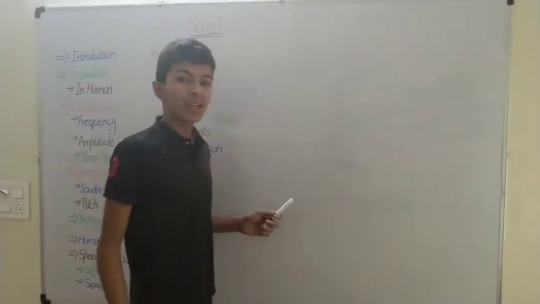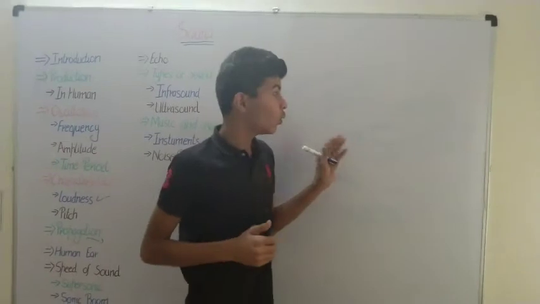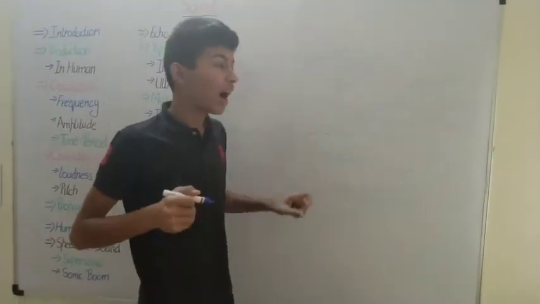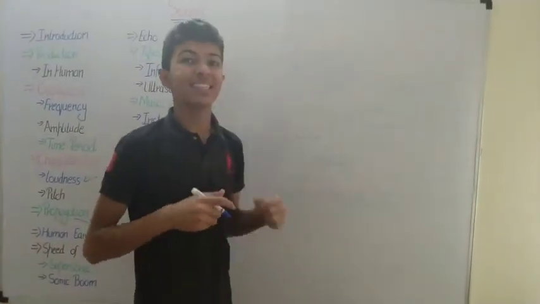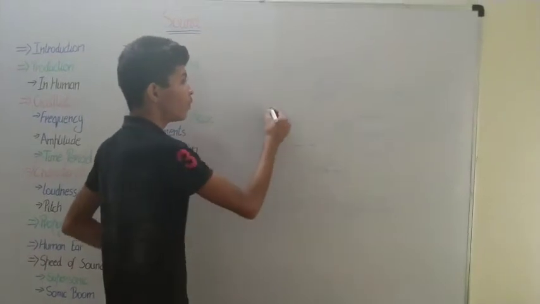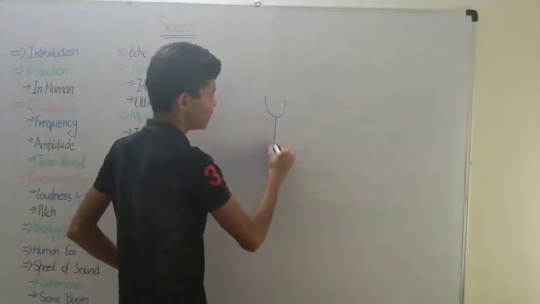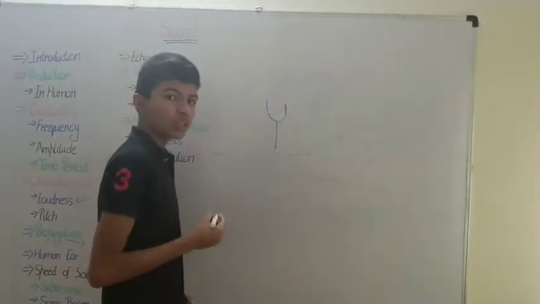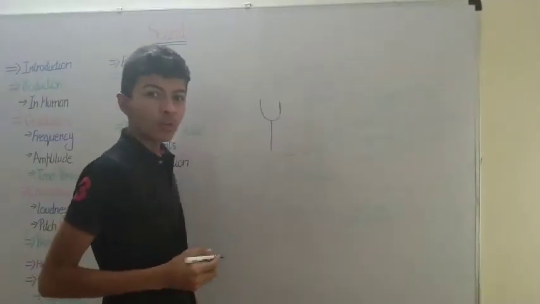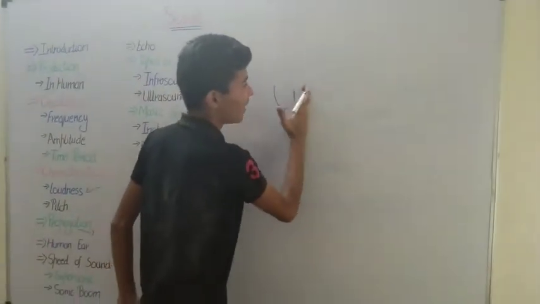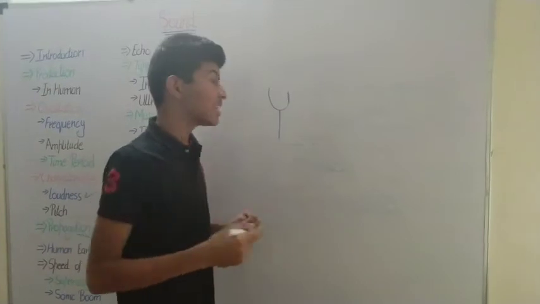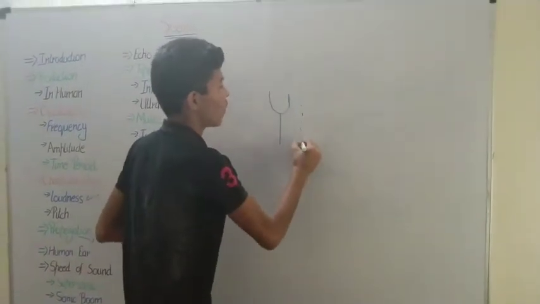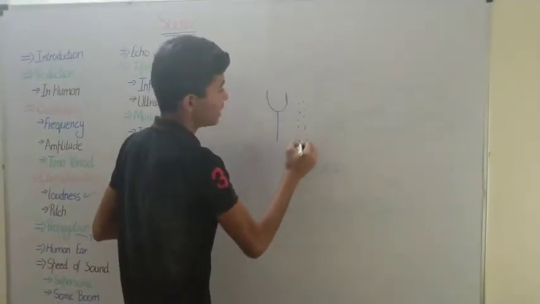So now let's learn how sound is produced. But how does the sound propagate? That means travel. If you have a vibrating body here, the body is moving back and forth.